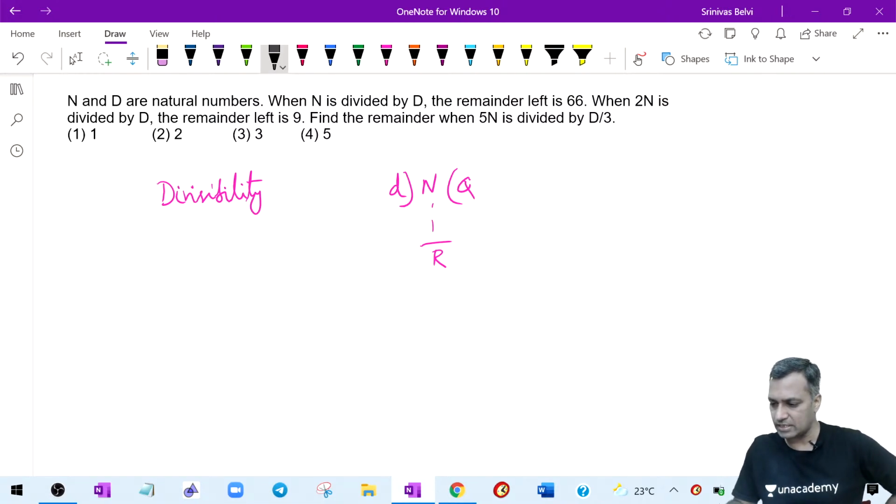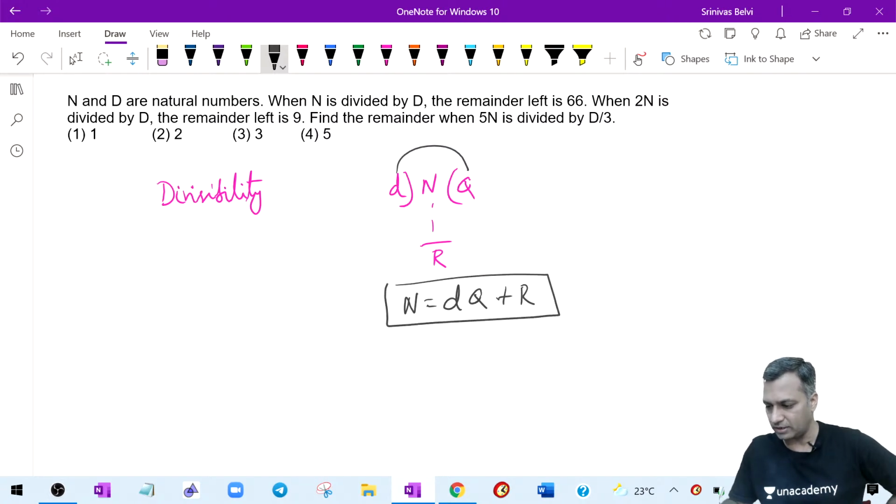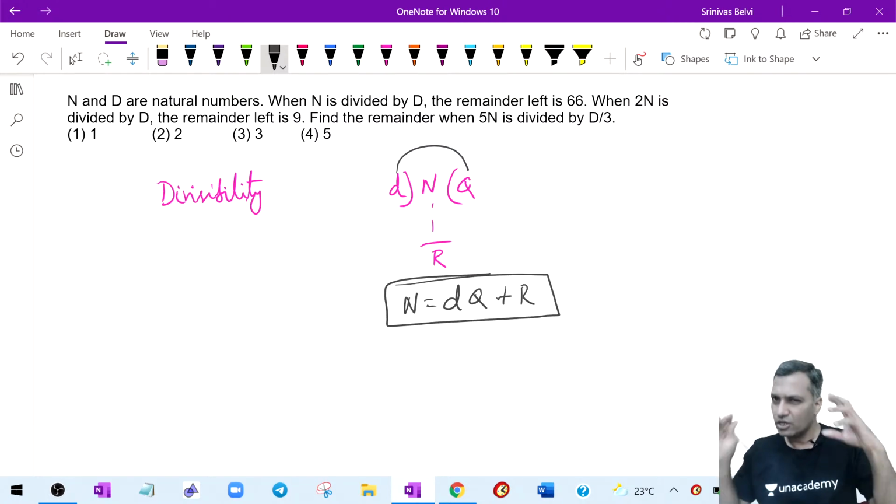We all know that this can be written as n is equal to, this can also be represented as: number is nothing but divisor times quotient plus remainder. This is the division algorithm, right? This is the division algorithm. Today I'll be talking about the applications built on the division algorithm.